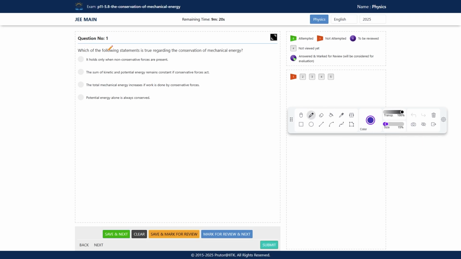First question: which of the following statements is true regarding the conservation of mechanical energy? Option A, it holds only when non-conservative forces are present. Option B, the sum of kinetic and potential energy remains constant if conservative forces act. Option C, the total mechanical energy increases if work is done by conservative forces. And last, potential energy alone is always conserved. So which option is correct? Yes, please answer.